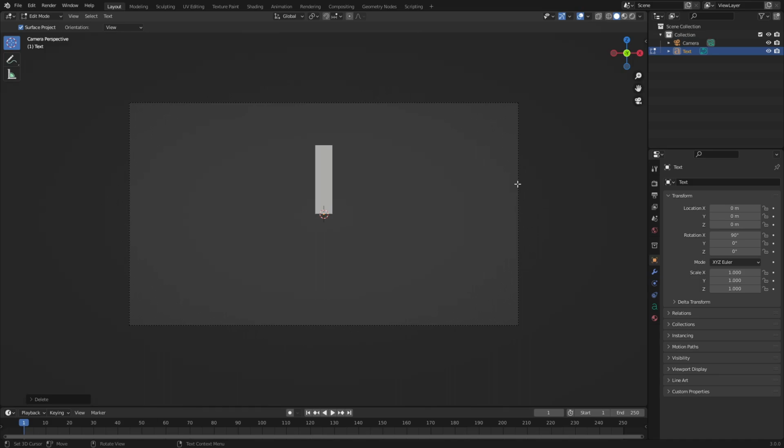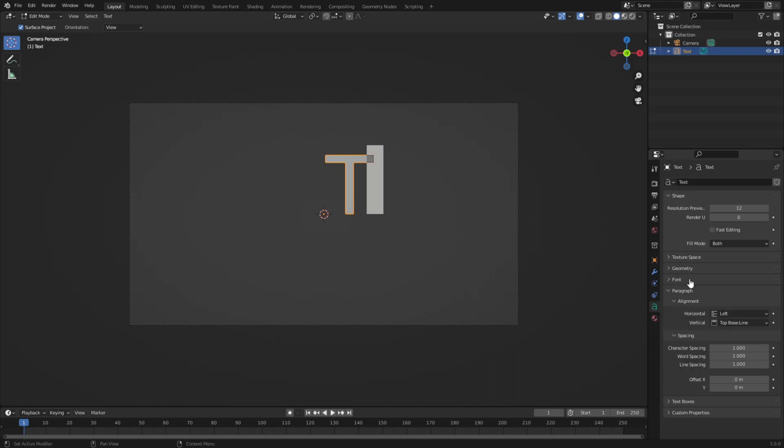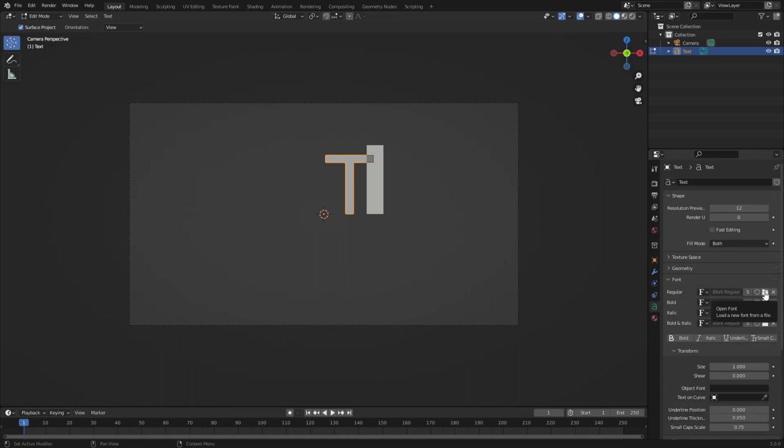So I'm going to type in a word. I'm going to type in the word text. So hit T. I'm going to make it a capital T. There you go. Nice. Cool. Now in the text tab, we'll go over here, open up font, and then set this little folder icon, and we'll open up the font that we want to use.